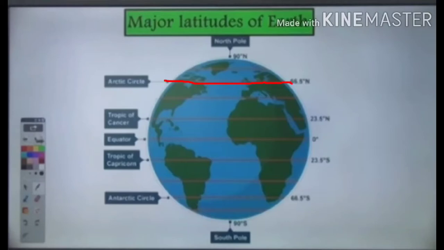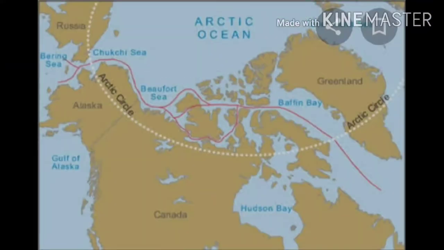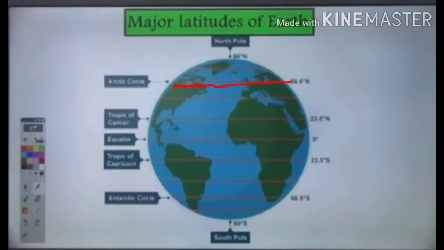Now, second, where is the Arctic Circle located? It is located at 66.5 degrees north, approximately 66.5 degrees north latitude or north of the equator. This circle of latitude stretches through 8 countries, which include the United States, Canada, Greenland, Iceland, Norway, Sweden, Finland and Russia. The Arctic Circle marks the beginning of the area where the sun does not rise during the winter season and does not set during the summer season.